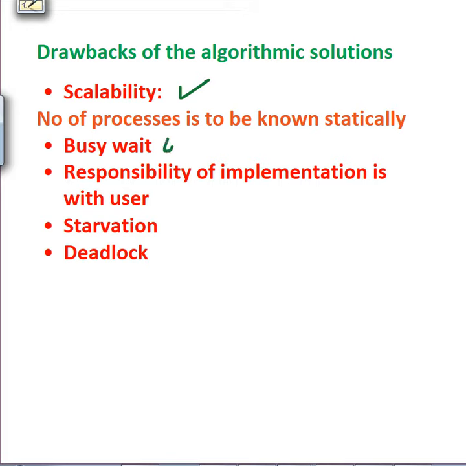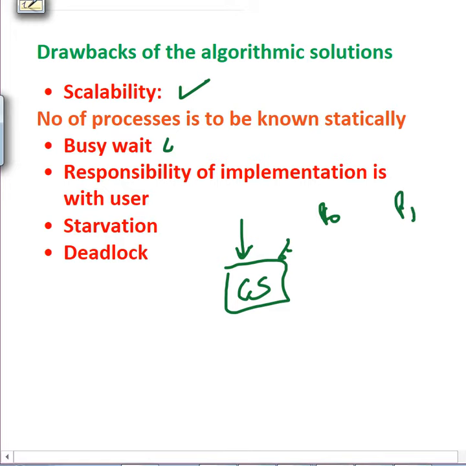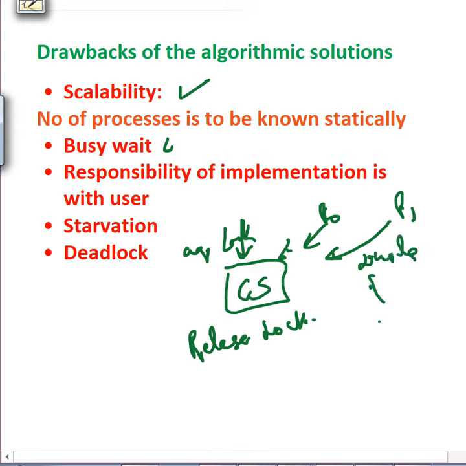We got a spin lock there. If one process is in the critical section, say P0 is doing the critical section and P1 comes in, it has locked it. First we acquire the lock, and after the critical section, we release the lock. Now if P0 times out and P1 comes in, P1 tries to enter the critical section, but it is held by P0, so it gets stuck in that busy while loop.